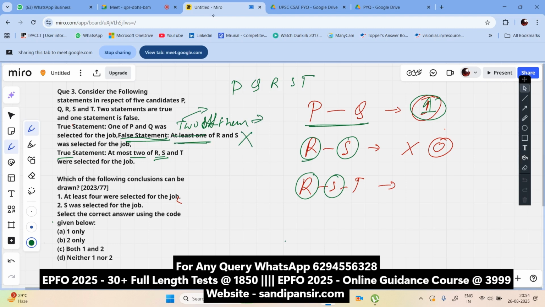That means R and S were not selected. None selected from the interview, from the job. We need to take the negative part out of it. That means here, none selected.